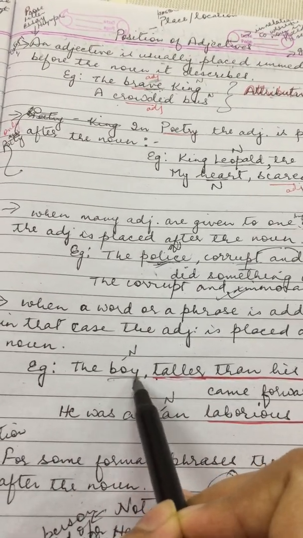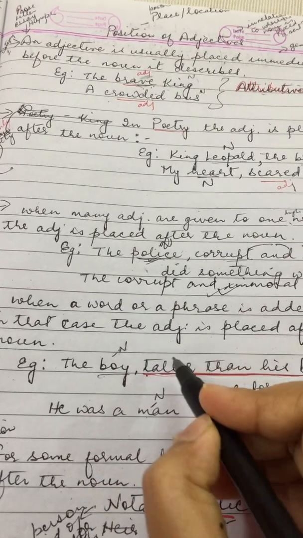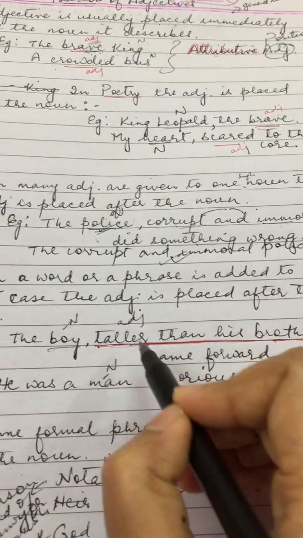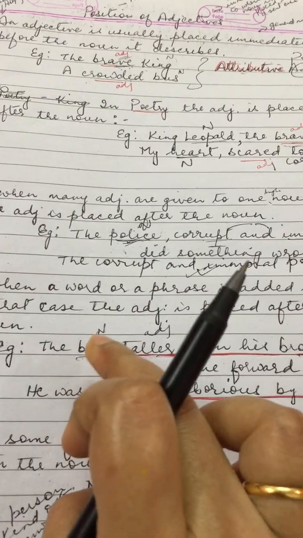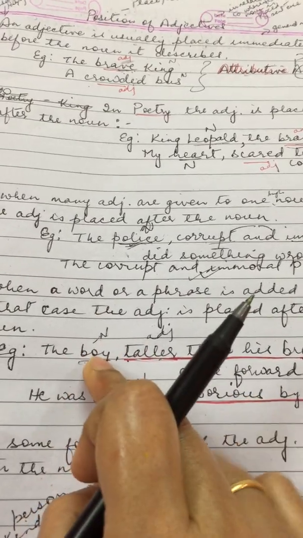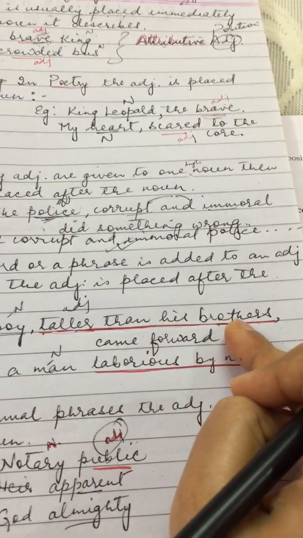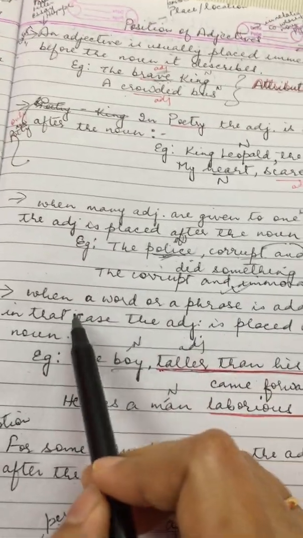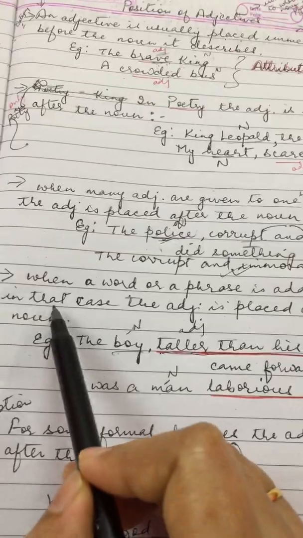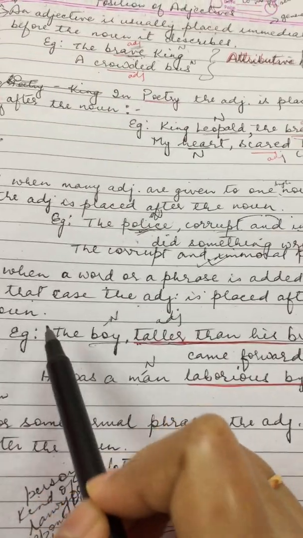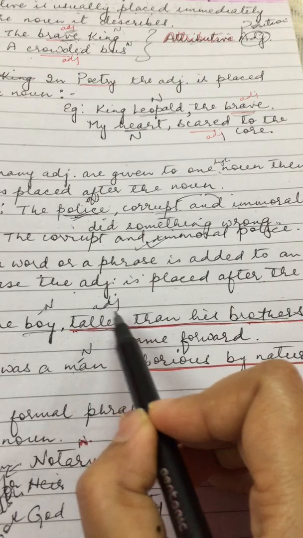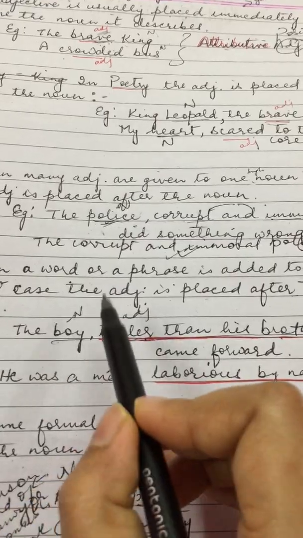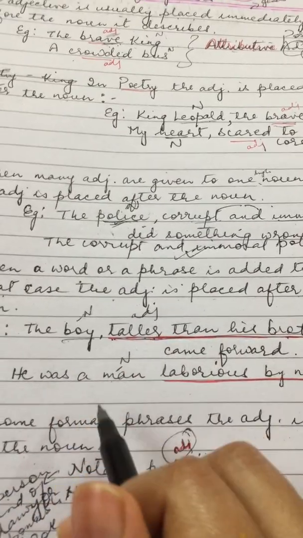You can see the noun boy and the adjective given to it is taller. But there are some more words added to this adjective to lay more emphasis on this noun called boy. The boy, taller than his brothers, came forward. So this whole phrase becomes the adjective. When a word or a phrase is added to an adjective, in that case the adjective is placed after the noun.